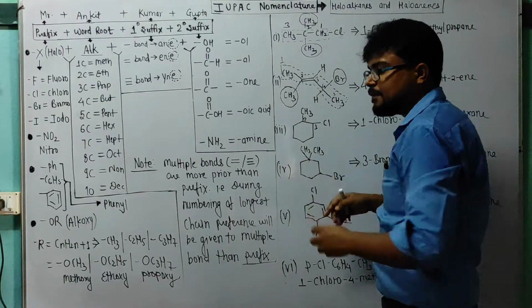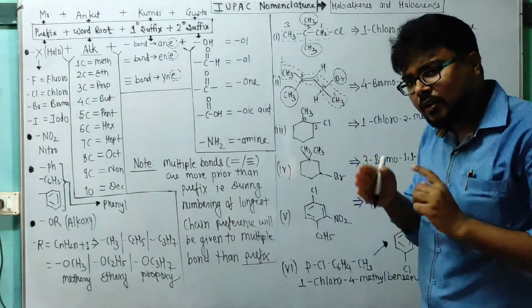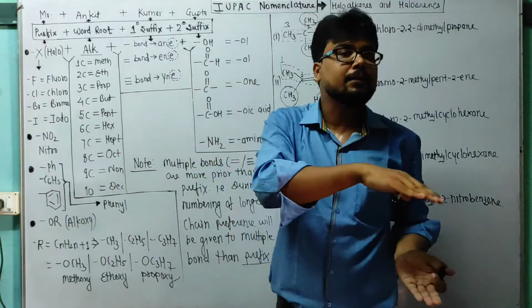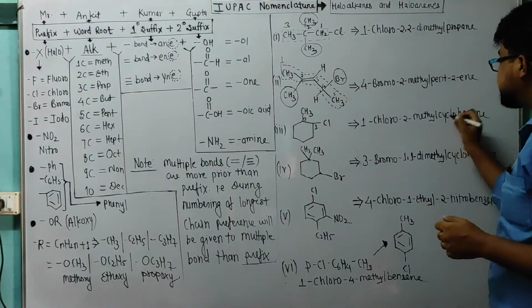This complete cyclic system in which 6 carbons are there is cyclohexane. If 5 carbons, it is cyclopentane. If 4 carbons, it is cyclobutane. So that's why we have to write it as cyclohexane.